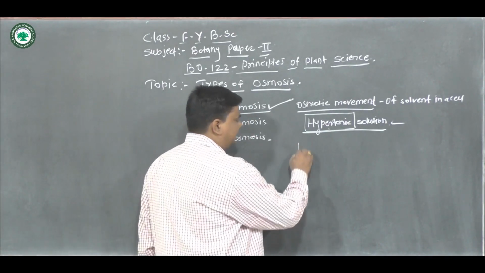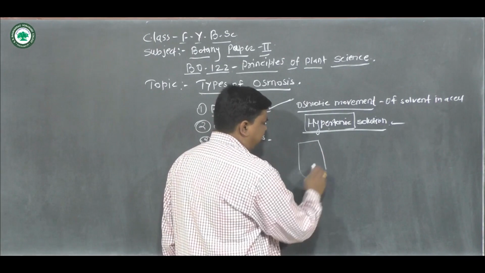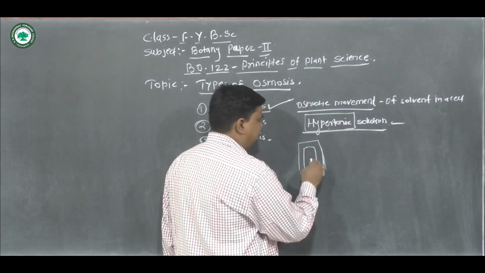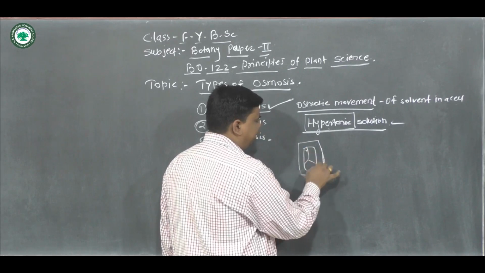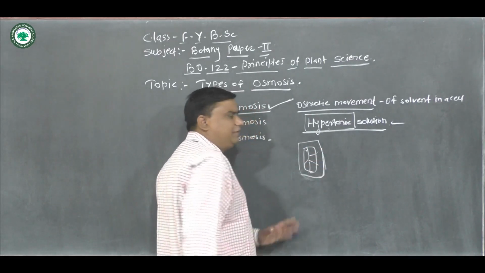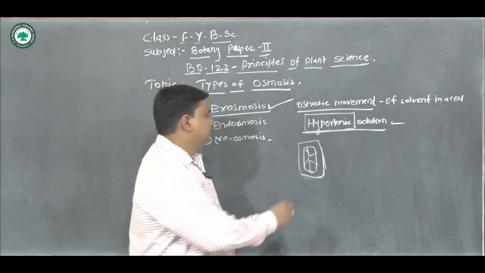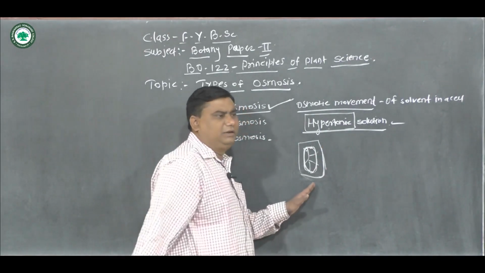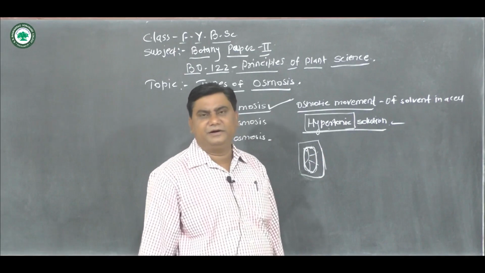Suppose this one is the cell, and the cell is kept in the solution, then it will shrink and the cell gets dehydrated.